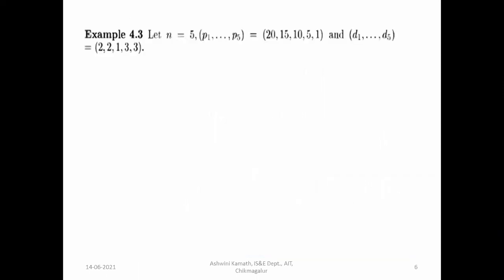So let's discuss with an example. You'll come to know how it exactly works. Let n is equal to 5. Consider we have 5 jobs. P1 to P5 are the profits 20, 15, 10, 5 and 1. And D1 to D5 are the deadlines 2, 2, 1, 3, 3.